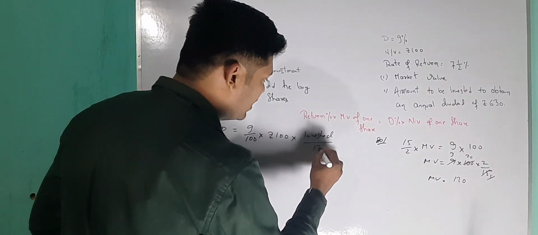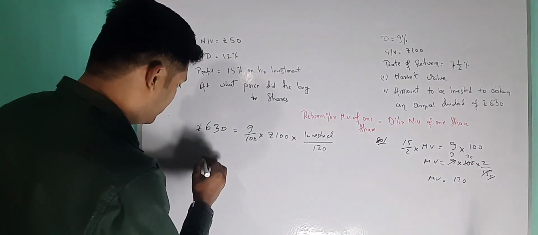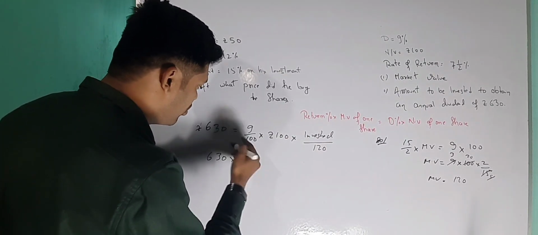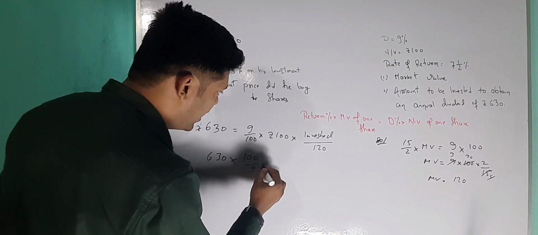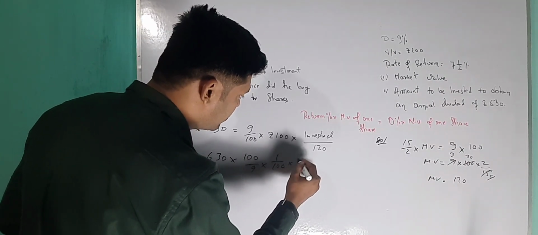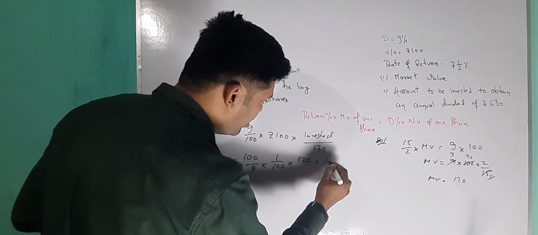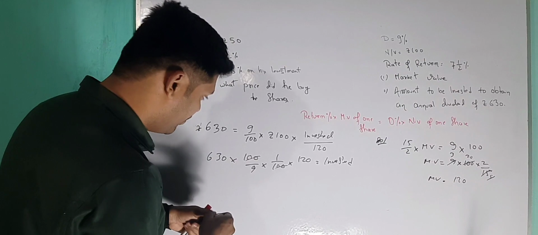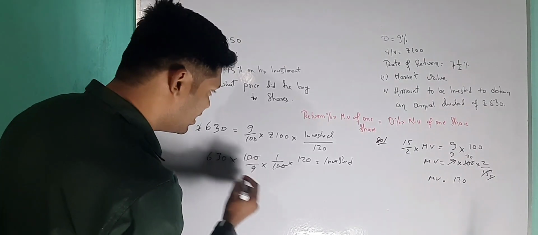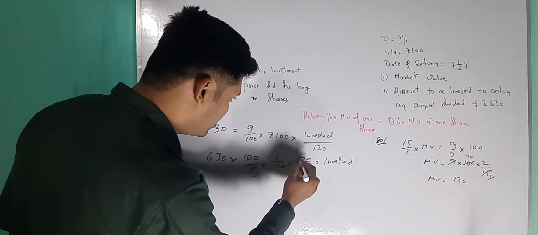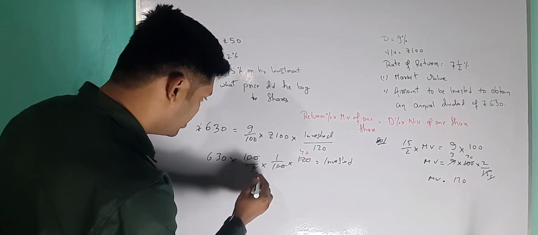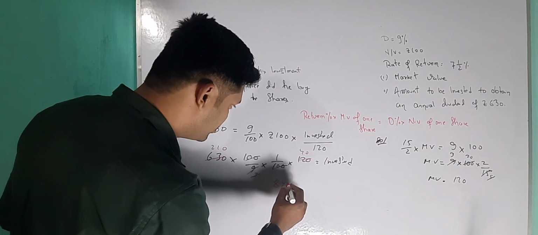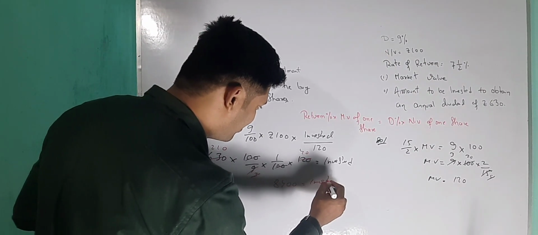We got the market value as 120. Now we have to solve for investment. So whatever is multiplied goes across and becomes divide, and whatever is divided becomes multiply. So 630 will go upside, the opposite reciprocal, and this will come down, and this will go upside, equal to investment, which we have to find out. When you solve this, 100 cancels. Then 3 3s are 9, 3 40s are 120, 3 4s are 12, and 0, 3 1s are 3, 3 2s are 6. So when you multiply, 8400 is your investment.